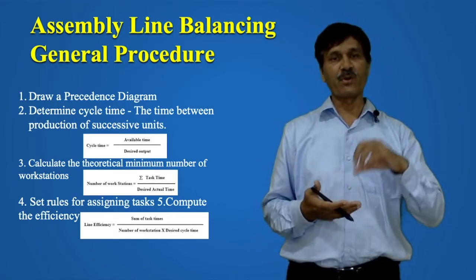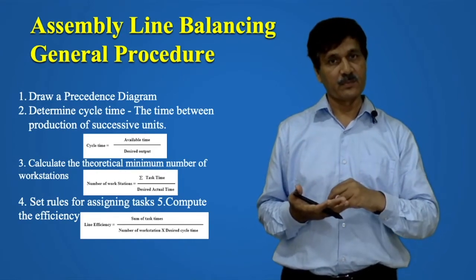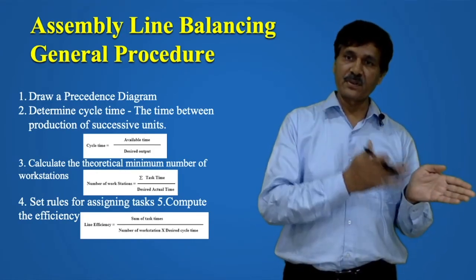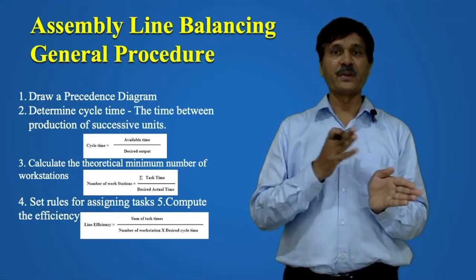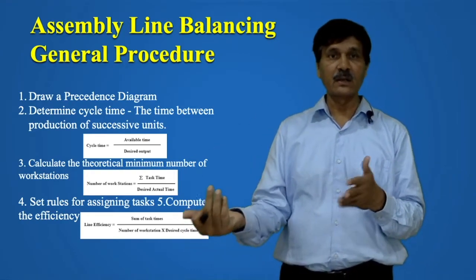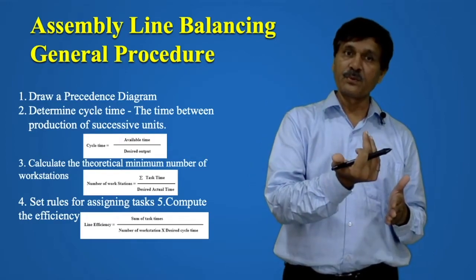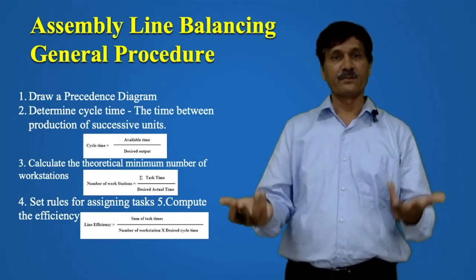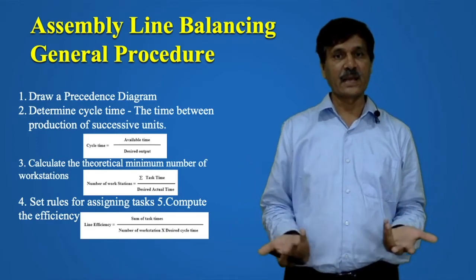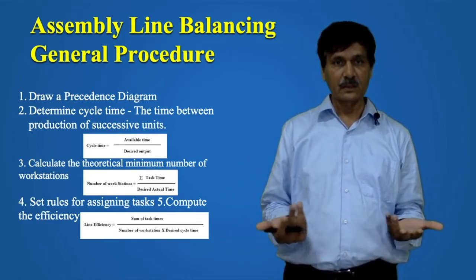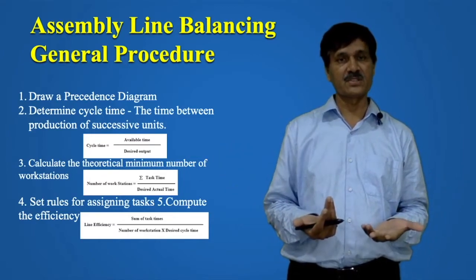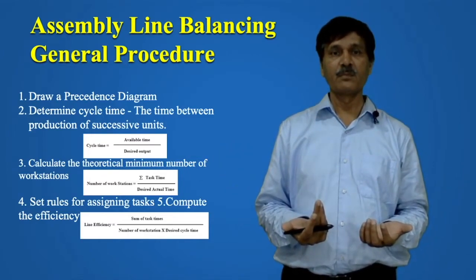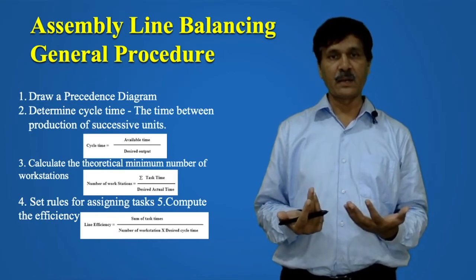First of all, you have to draw the precedence diagram. That is, which operation is to be carried out when task A is dependent on task B or not, where it is going to finish, and likewise. Second is cycle time, which you have to determine as available time over the demand or output.